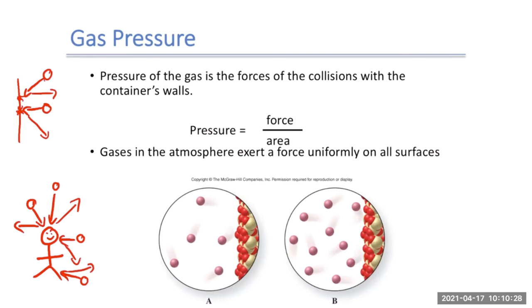So we're getting bombarded by gas particles all the time. And the more gas particles, the more collisions there are with us, the more pressure we feel. So if you're here at sea level, you're going to feel a lot more pressure and get a lot more gas particles colliding with you than if you're up on top of Mount Everest. There's not as much atmospheric pressure on top of Mount Everest, so there's not as many gas particles colliding with the people up there.